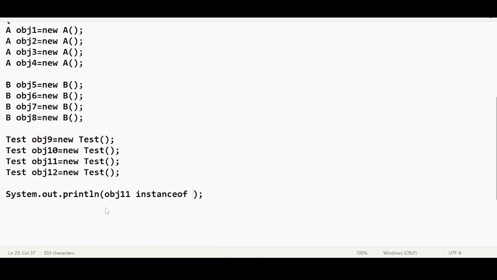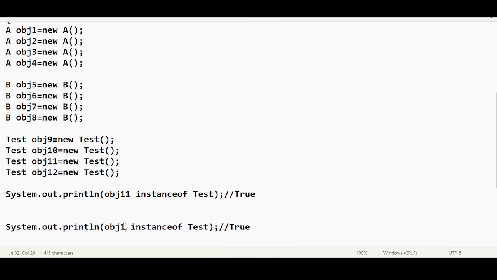I am just checking if obj11 is an instance of test. I am putting a question: if obj11 instanceof test, what does it mean? Is obj11 of test type? If it is test type, it is going to return true. If not, it is going to return false.